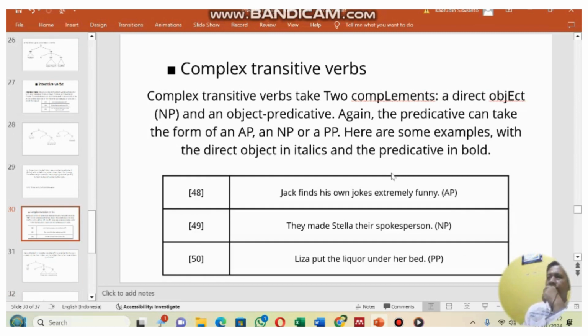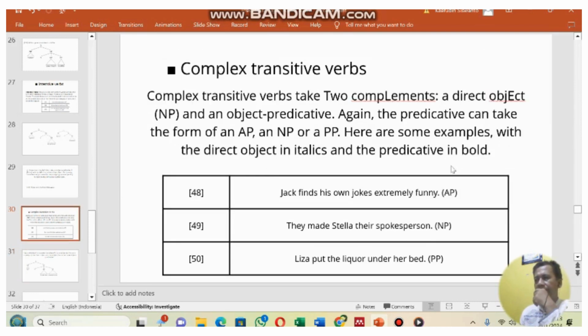The next, complex transitive verbs. Complex transitive verbs take two complements, a direct object or NP and an object predicative. Again, the predicative can take the form of an AP, an NP, or a PP. Here are some examples with the direct object in italic and the predicative in bold.